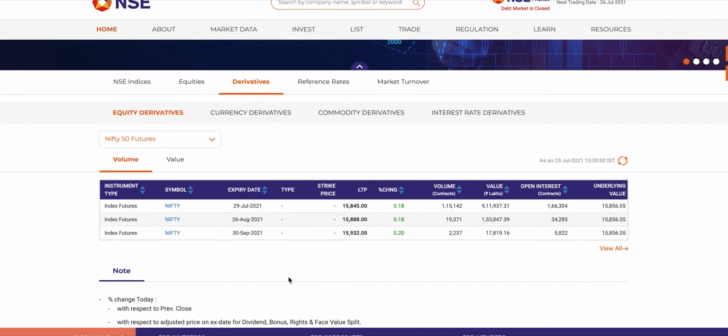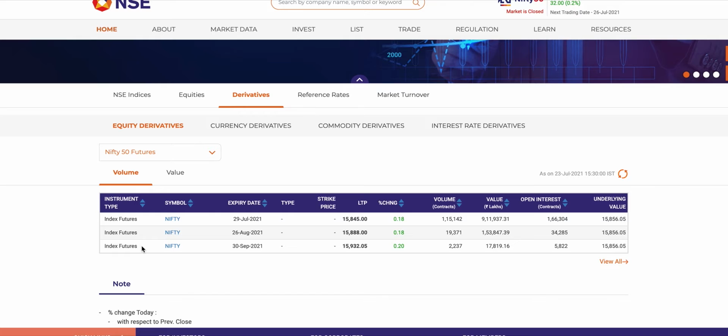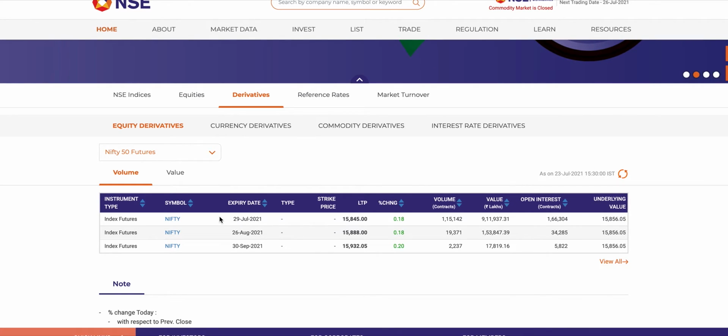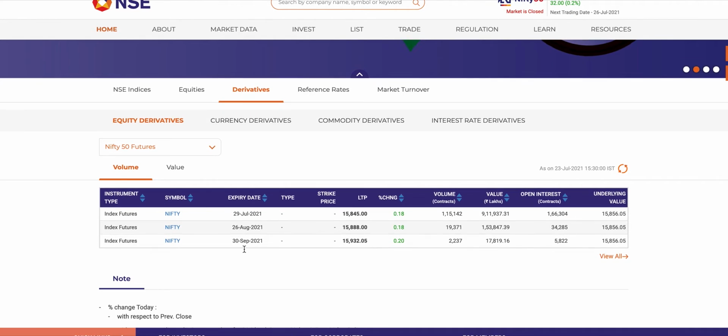So let's choose Nifty 50 futures, and here we have three entries. What does all of this mean? We have an index future for Nifty, and the expiry date is 29th July 2021. Similarly, we have one for August and one for September. In futures, we are always actively trading this month, the next month, and the month after. So there are three months that we are currently looking at.